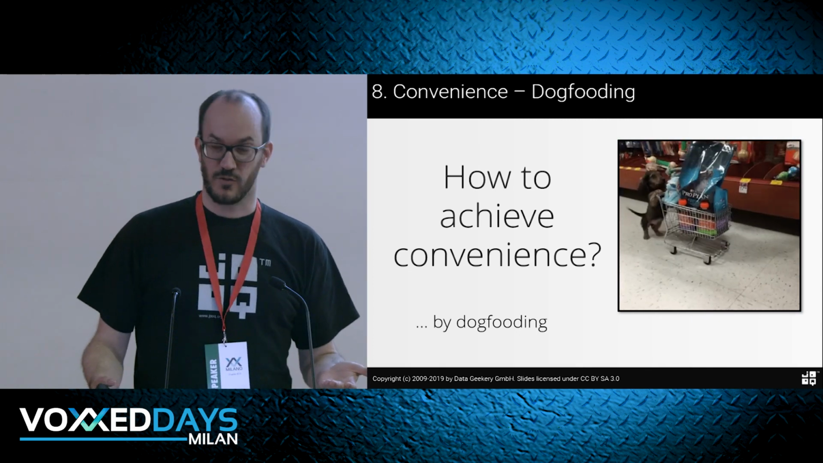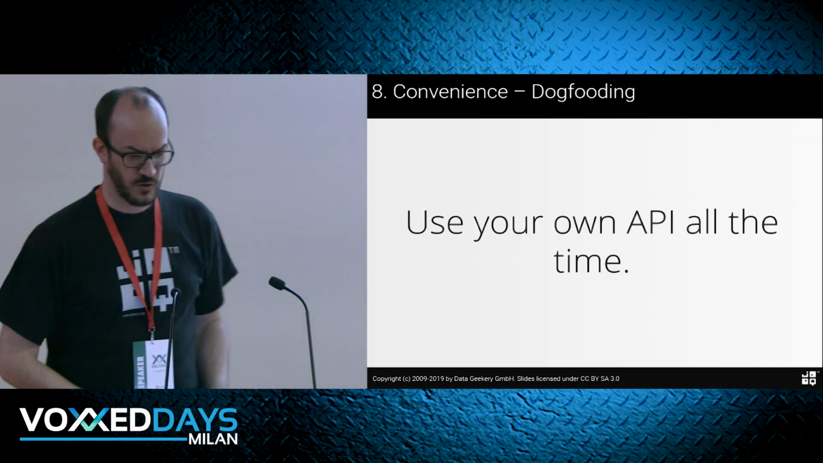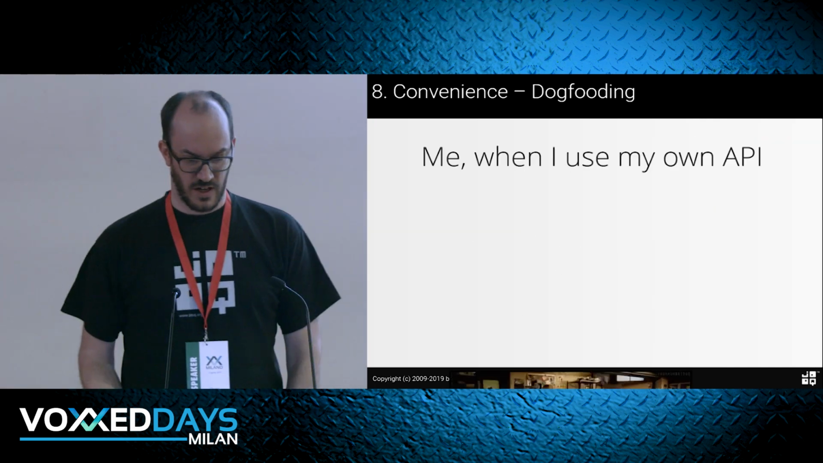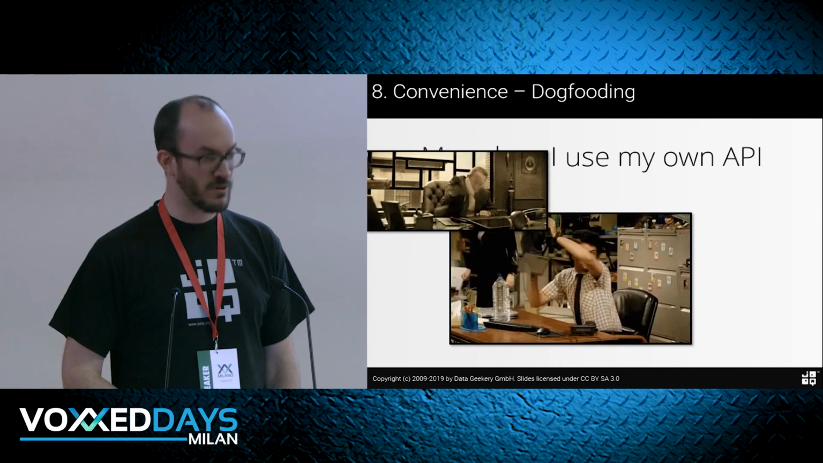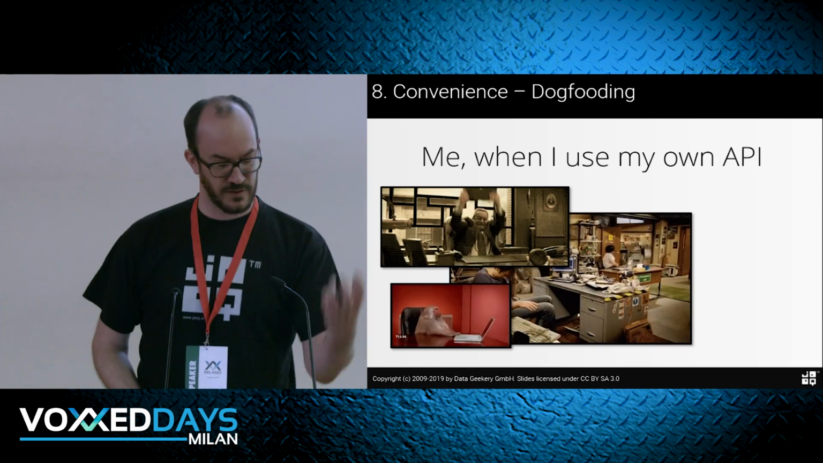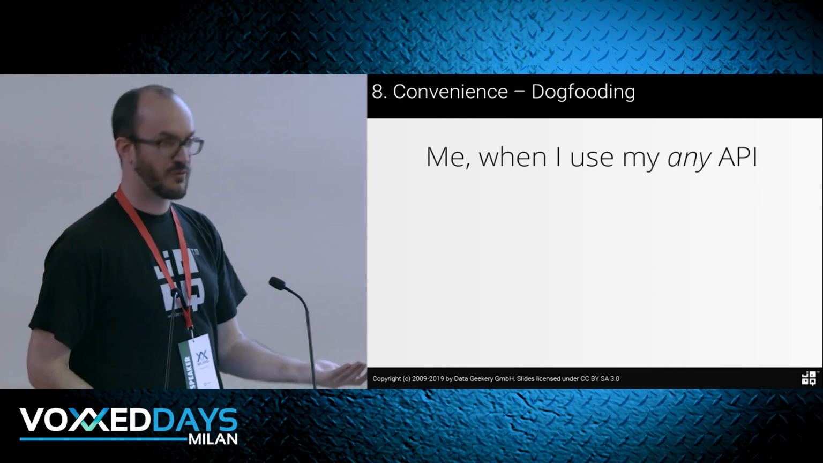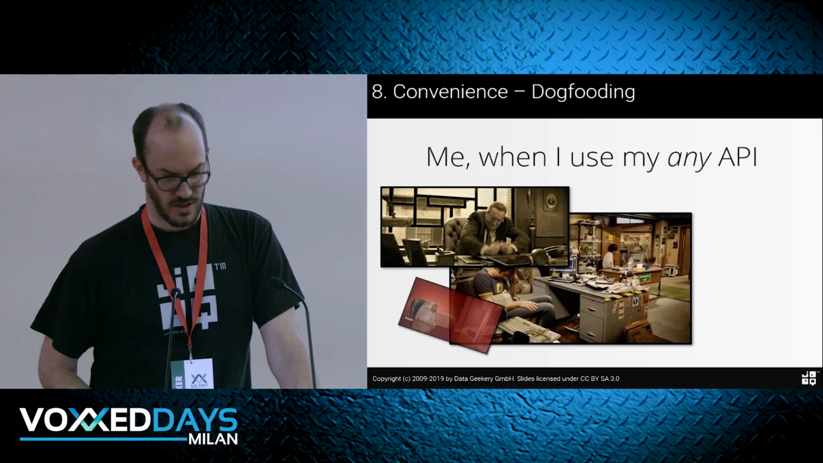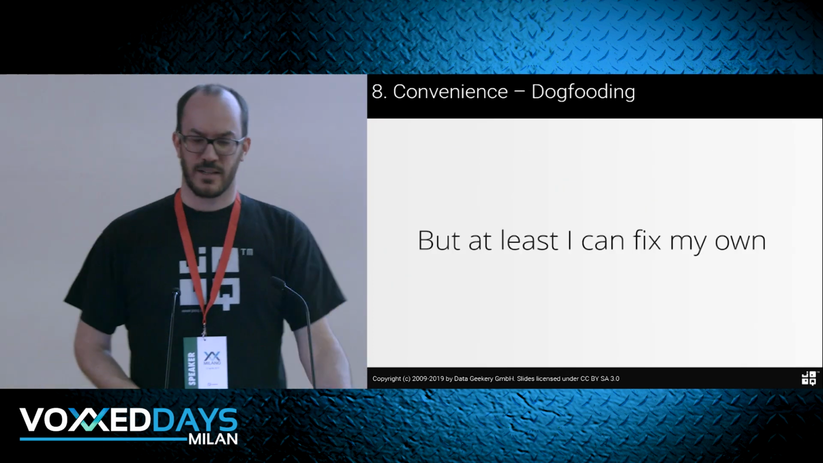You eat your own dog food, right? You're a dog food vendor, you eat your own dog food. You use the API all the time. So this is me when I use my own API. And I feel like that. What the hell was I thinking here, right? And I get angry at myself and I improve the thing. Actually, to be fair, this is me when I use any API. Yes? Okay. But at least my own API can fix it.